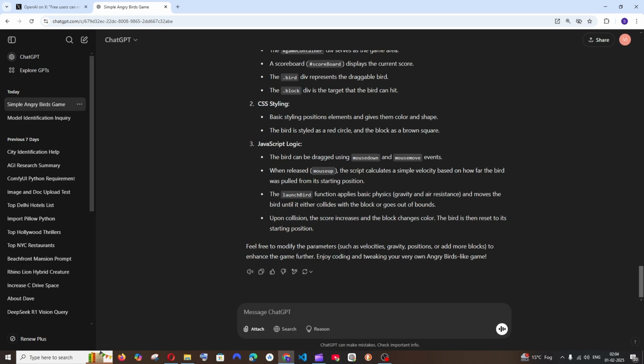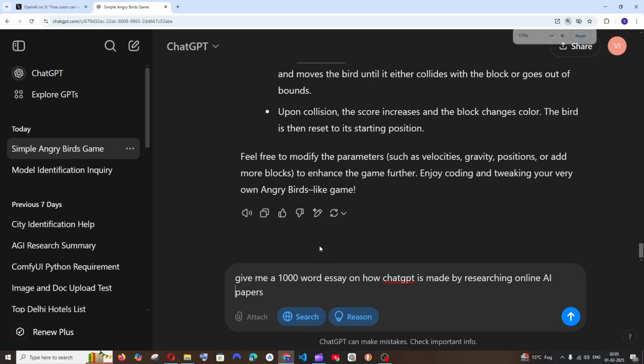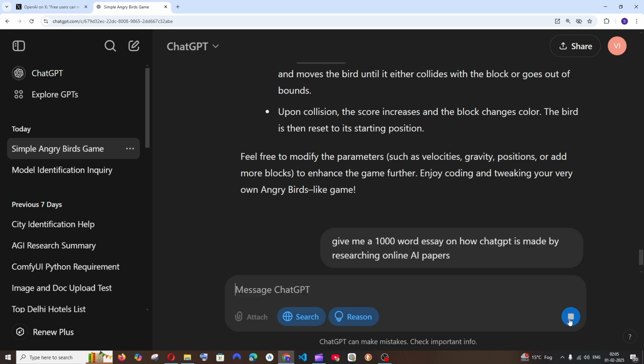Now let's see if we can use the search feature along with the reasoning model. Let's enable the search, also enable the reasoning, and let me go with the prompt. This is going to be my prompt: Give me a 1000-word essay on how ChatGPT is made by researching online AI papers. So I'm going with the O3 mini model, and I have enabled the web search. Let's see what it gives.